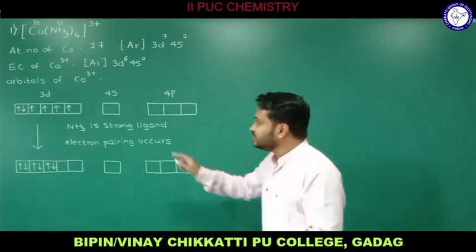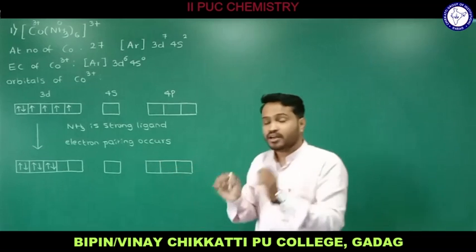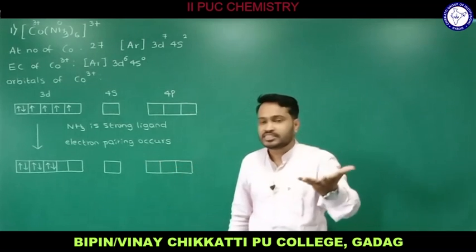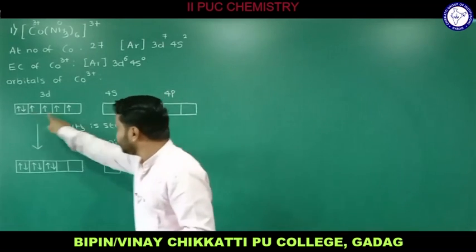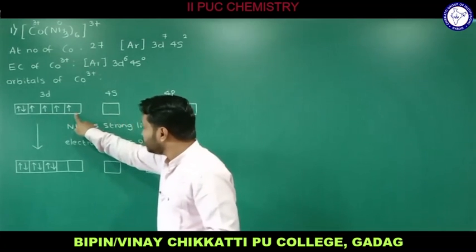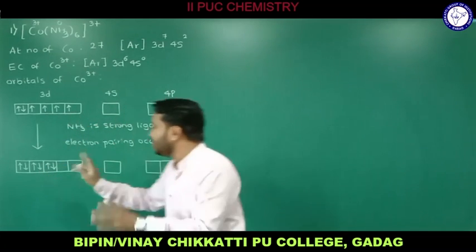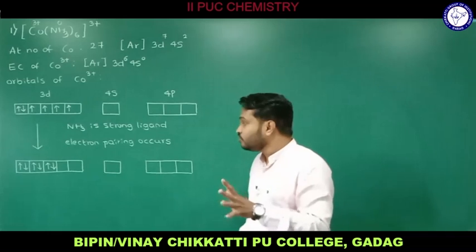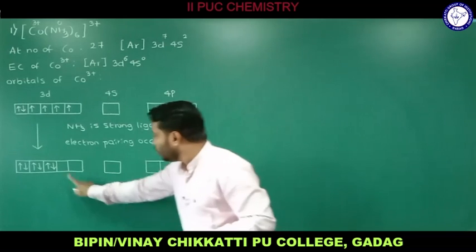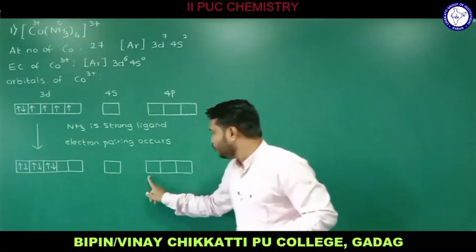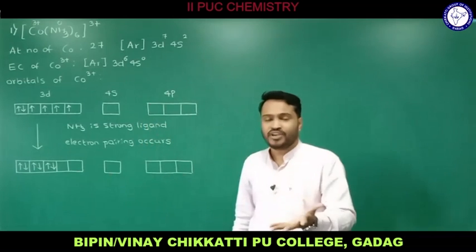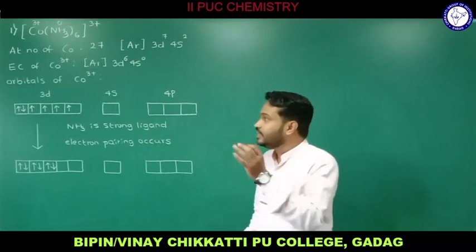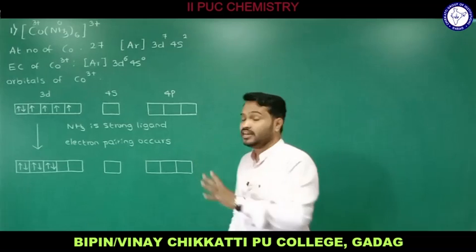Now you count the number of vacant atomic orbitals: 1, 2, 3, 4, 5, 6 vacant atomic orbitals we got, and that suits that we have 6 ligands also.